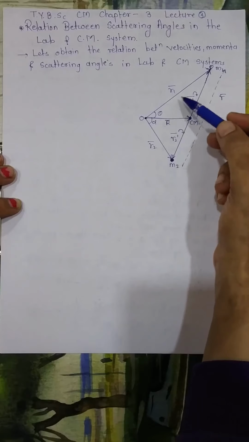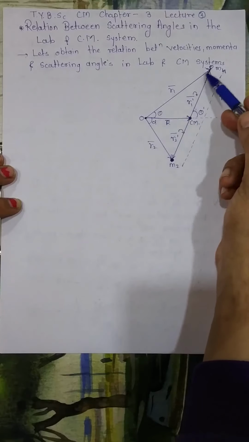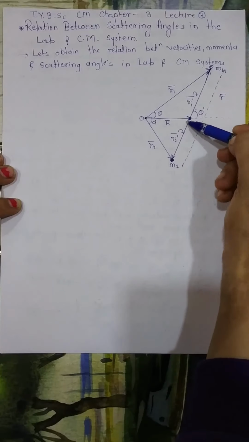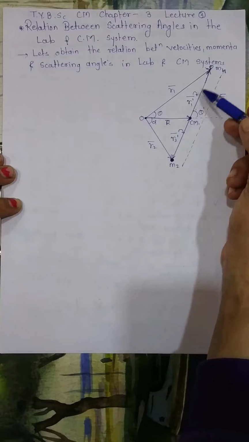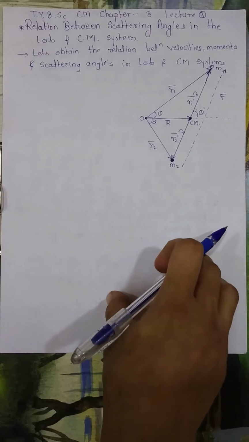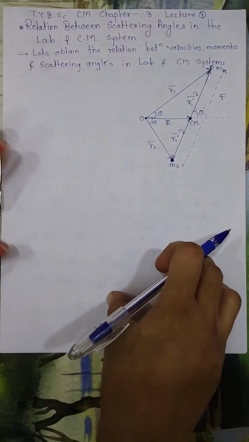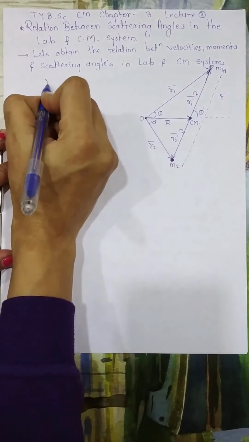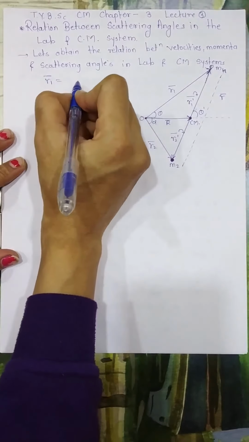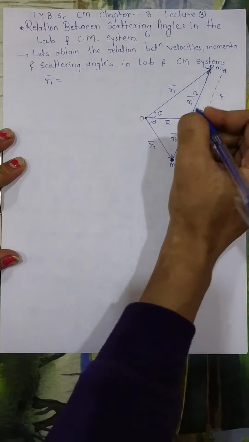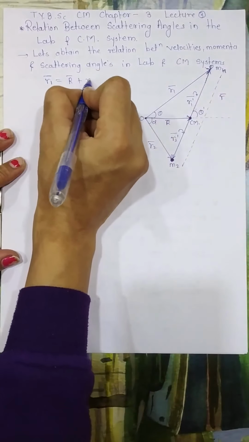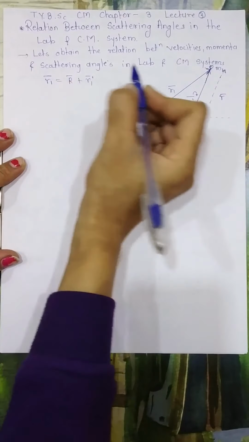According to the triangle law of vector addition, I can write R1 bar equals R bar plus R1 dash bar.